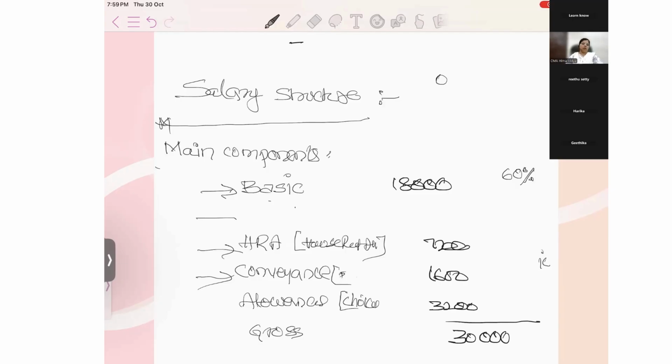One general question I want to ask you. I think you all know about allowances, and HRA, house rent allowance. If one employee is working with an organization, the government said you pay the basic. That basic is the worth of the employee. If he is a supervisor, you pay 10,000. If he is in a managerial position, you pay 15,000. Like that, the government mentioned in the Minimum Wages Act how much basic we have to pay.